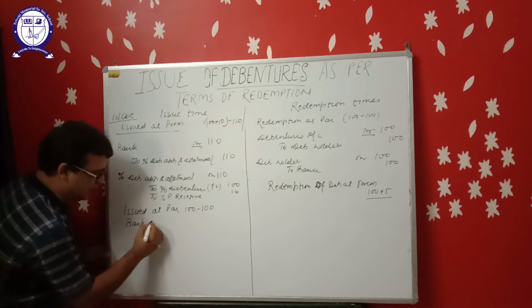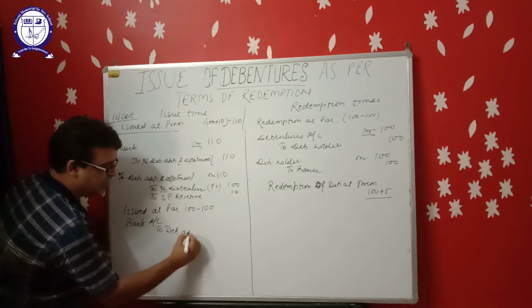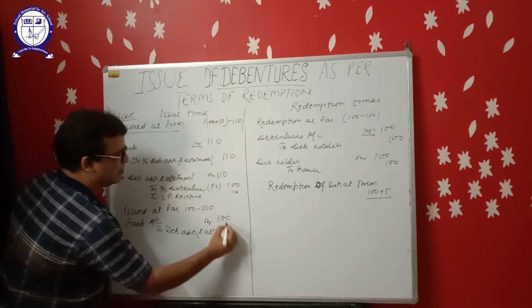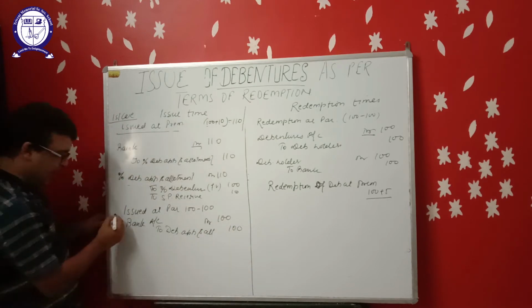For receiving application money, bank account debit to debenture application and allotment. Issued at par.